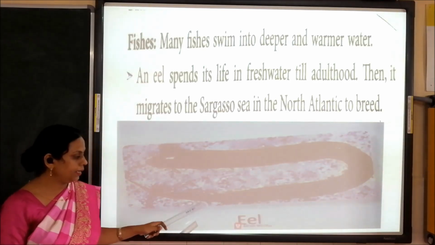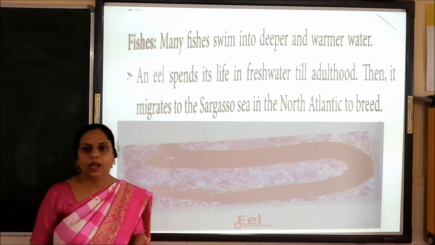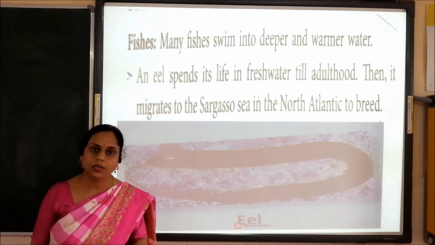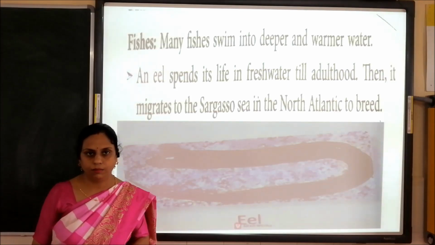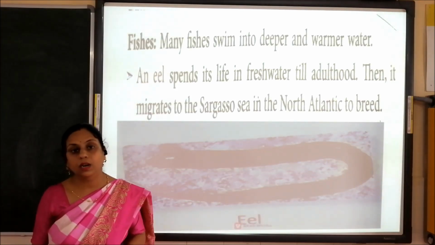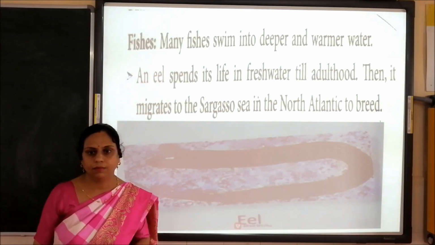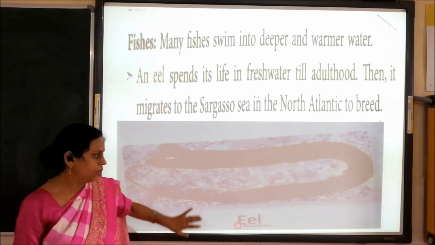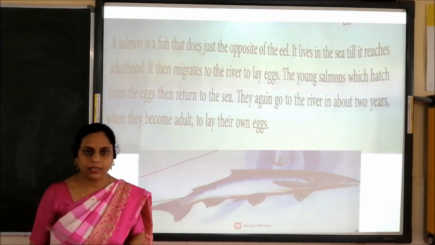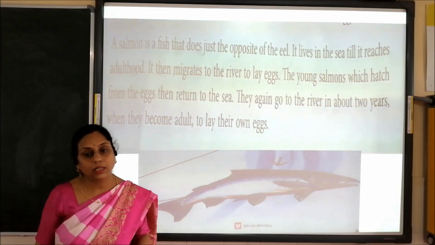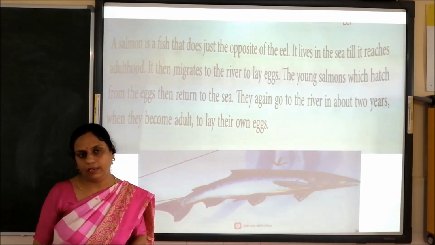For example, an eel. An eel spends its life in fresh water till adulthood. And when it has to breed, it moves to the Sargasso Sea in the North Atlantic. Next is salmon. It is another fish which does just the opposite of an eel.